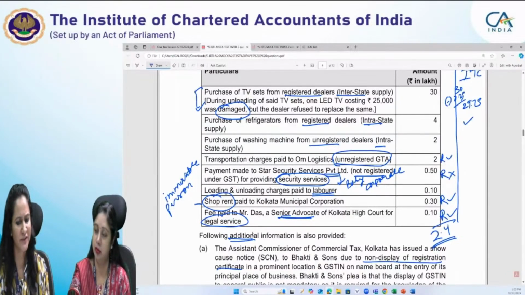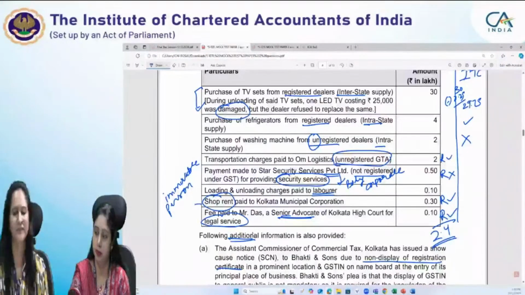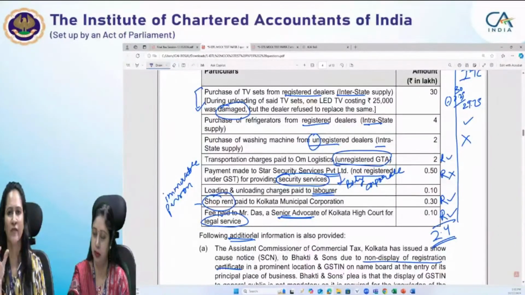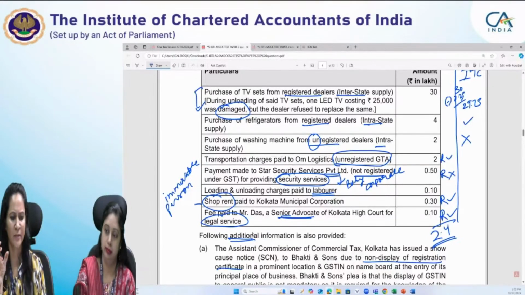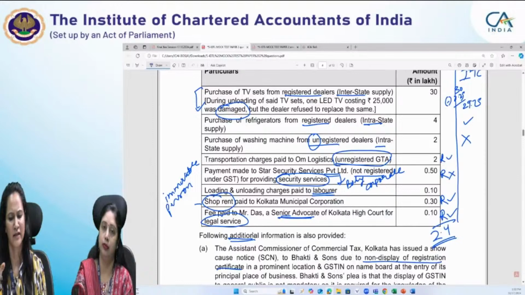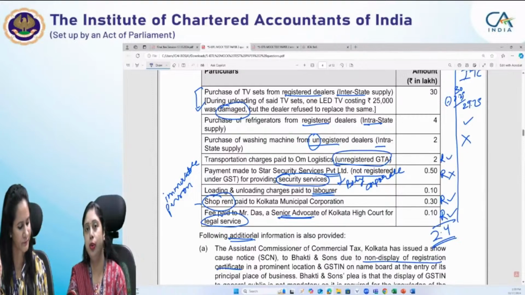Purchase of washing machine from unregistered dealers, no, ITC cannot be claimed, because Section 16 specifically says that every registered person can claim ITC if the goods are used in the course or furtherance of business. If you have made purchases from an unregistered person, he would not have charged any GST on his supplies, so you cannot claim any ITC.